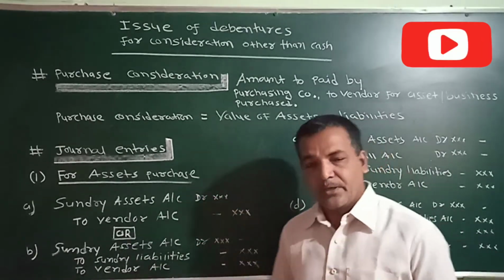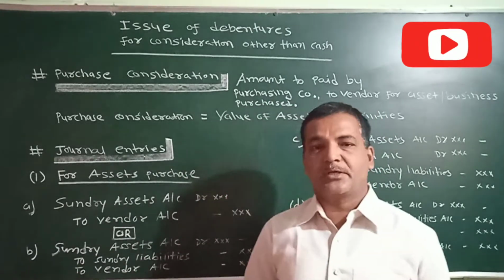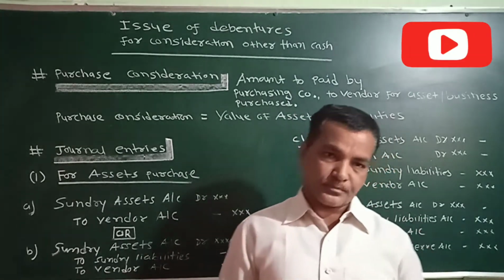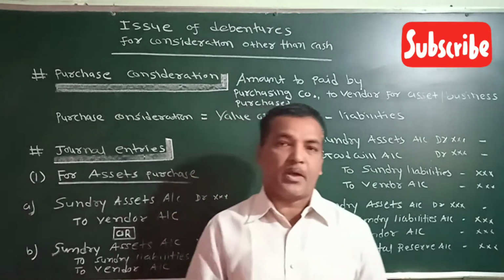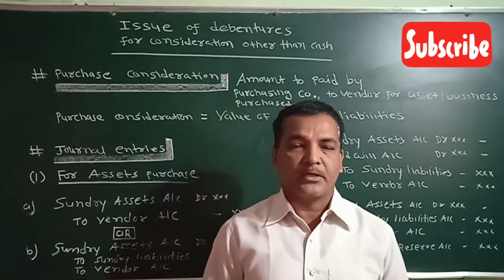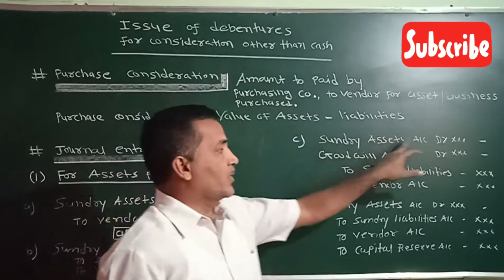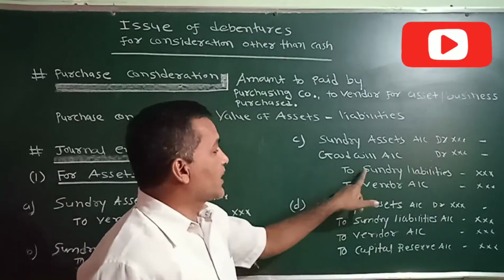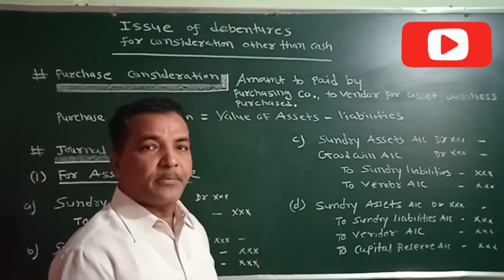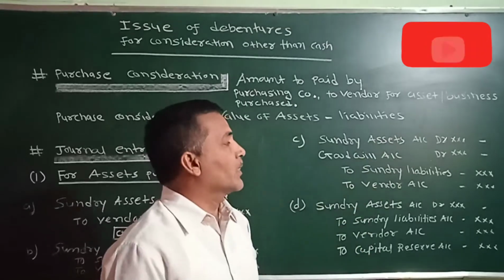So these are the two possibilities. There are other possibilities also. Many times we purchase a business, in which we purchase assets and liabilities, and in that case, if we are making more payment than the purchase consideration, then the excess amount which we have paid is debited to goodwill. So here you can see the sundry assets account is debited, the sundry liabilities account is credited, to vendor. Now if the difference is coming in the debit, then that will be debited to the goodwill account.